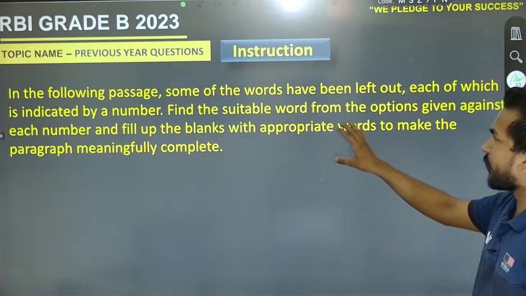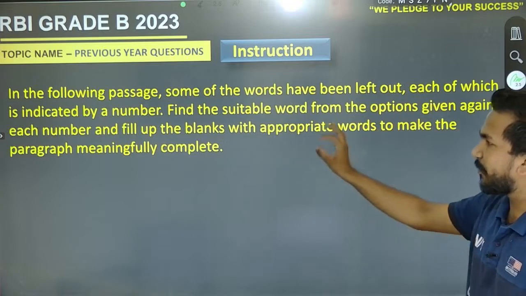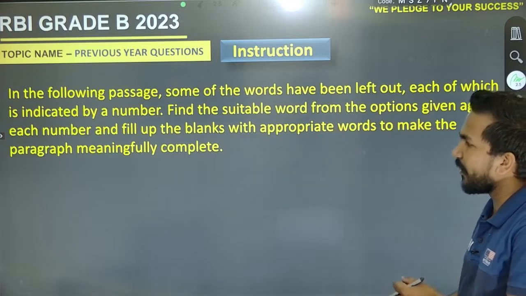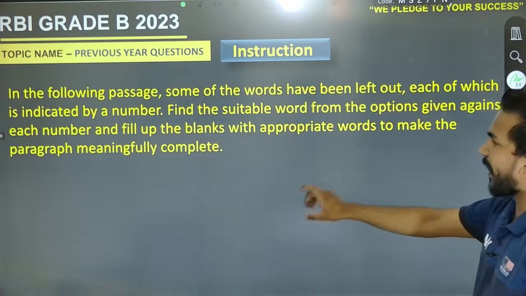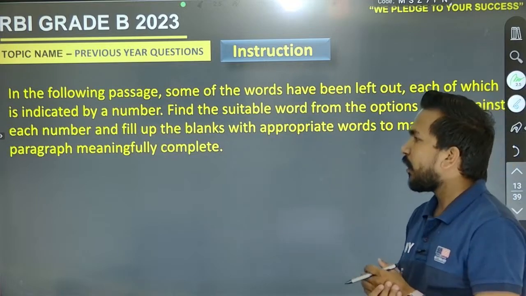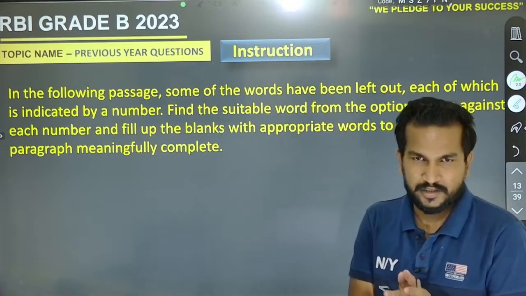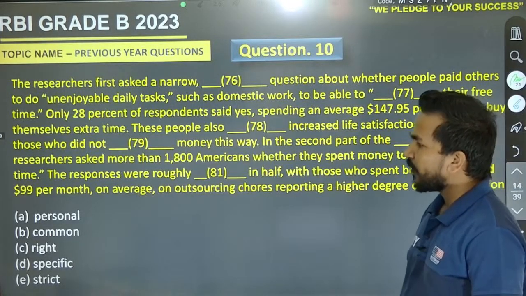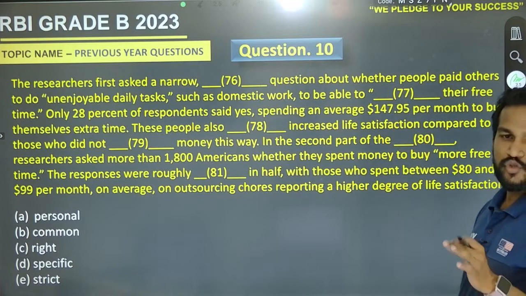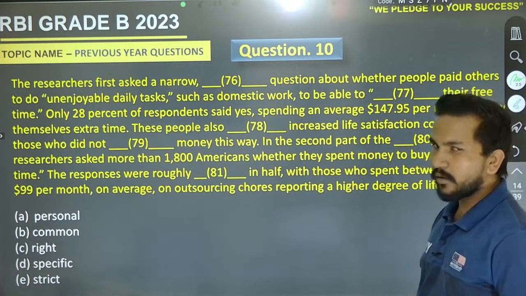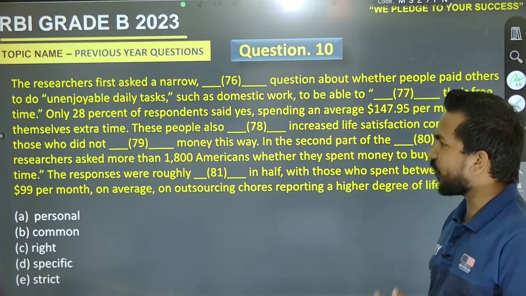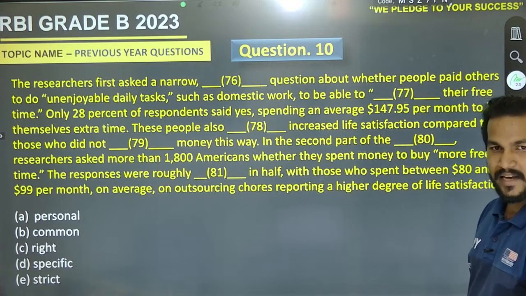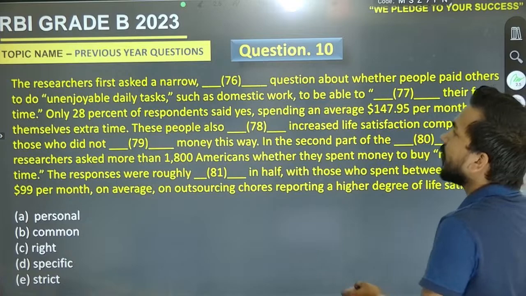In the following passage, some of the words have been left out, each of which is indicated by a number. Find the suitable word from the options given against each number and fill up the blanks with appropriate words to make the paragraph meaningfully complete. It's a cloze test. Now, we are having the cloze test. What is the real method to solve a cloze test? You should go for the complete cloze test at first. You must go for the theme also, and the pairing, and the pairing is dependent on the last and the upcoming section of the pair.